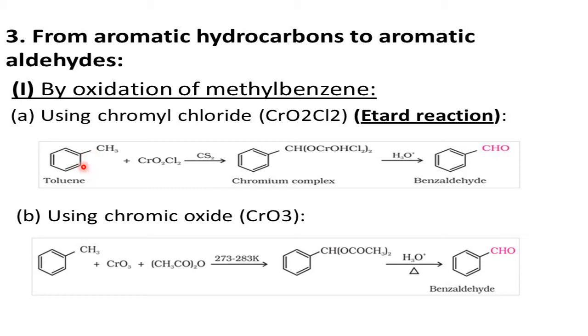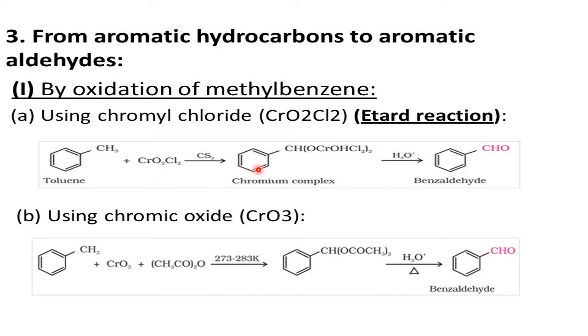So we'll take toluene, that is methyl benzene, a hydrocarbon. Which hydrocarbon? Aromatic hydrocarbon. Because it is an aromatic hydrocarbon, we get an aromatic aldehyde. Maybe he has taken that one, so it is his work. So Etard reaction. Okay, right. So toluene in presence of CrO2Cl2.